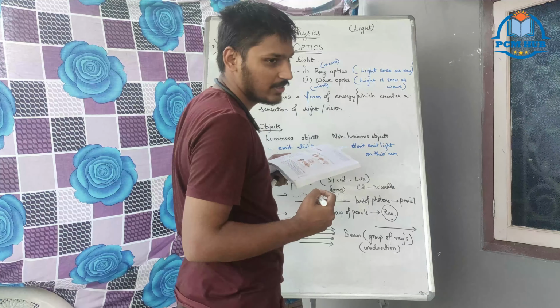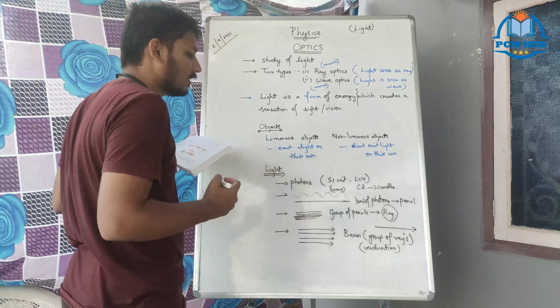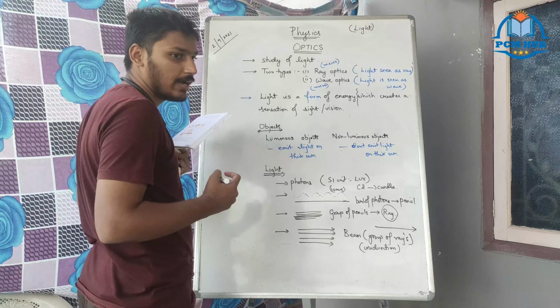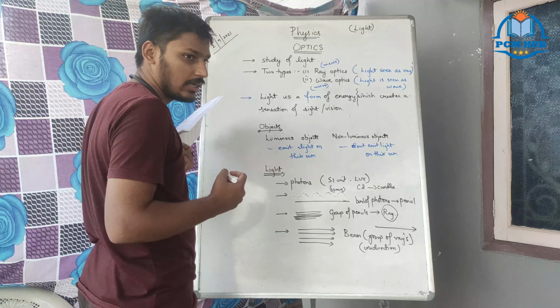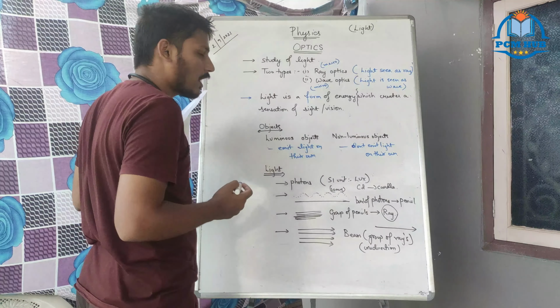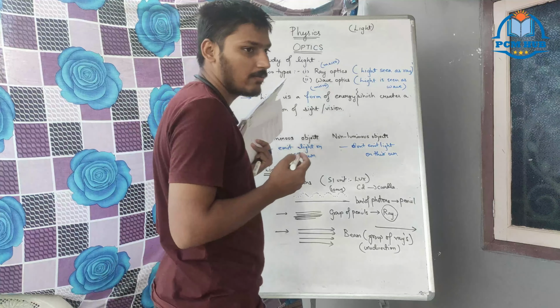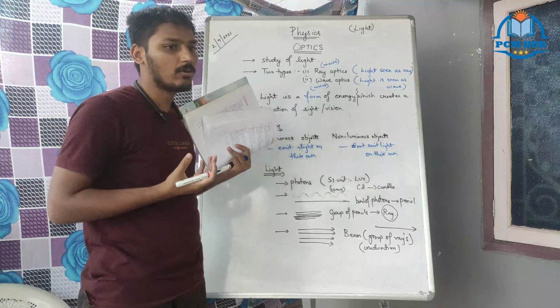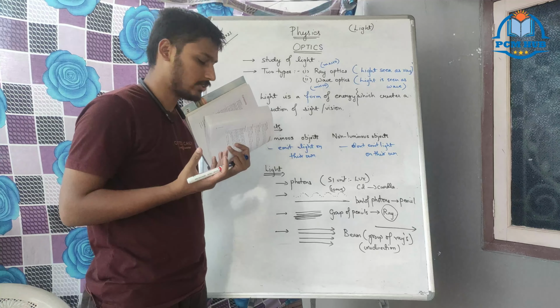Wave optics is related to micro physics phenomena where particles of light or photons are taken into consideration. Whereas when we come to ray optics, it is a macro physics phenomenon where we discuss the ray or the macro nature of the light.